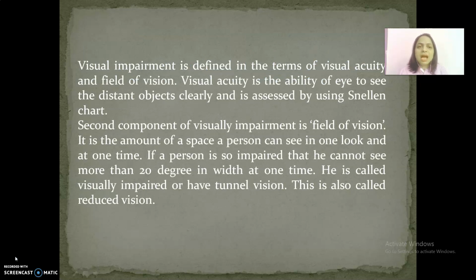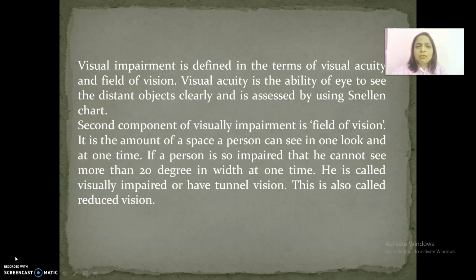Visual acuity is the ability of the eye to see distant objects clearly and is assessed by using the Snellen chart, which was developed by a Dutch doctor, Herbert Snellen. The first row of this Snellen chart starts with a big size E, which the normal eye can see at a distance of 200 feet or far. But when the vision of the person is so impaired that to see the big size E, he or she has to come close to the chart, to a distance of 20 feet or less, then he is considered visually impaired. And the second component of visual impairment is field of vision.